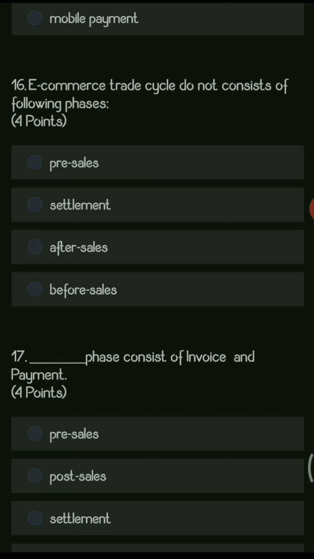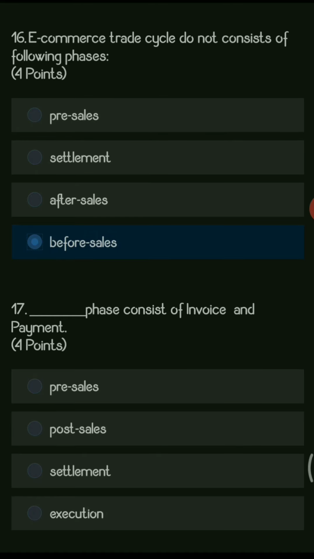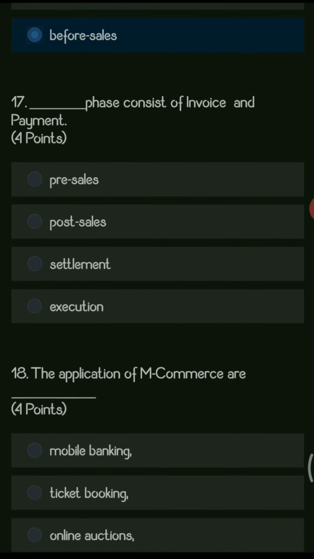Next question. E-commerce trade cycle do not consist of following phases. Options are pre-sales, settlement, after sales, and before sales. So pre-sale, settlement, after sales belongs to the phases. Only before sale is the wrong thing, which do not come under e-commerce trade cycle. So that is the option which has to be marked out.